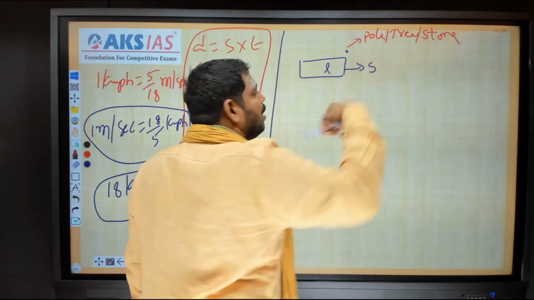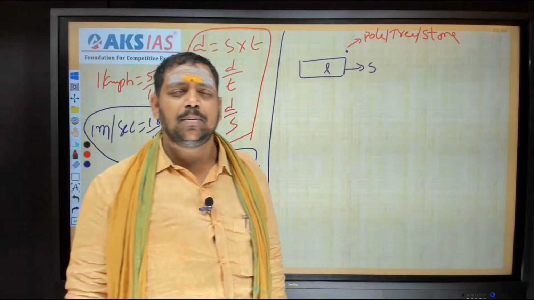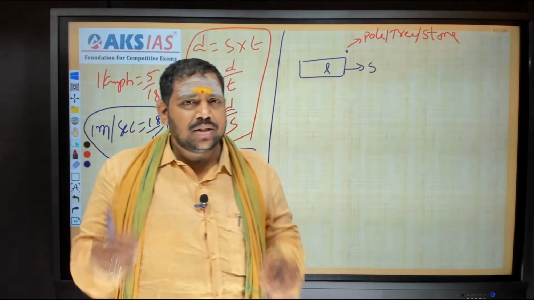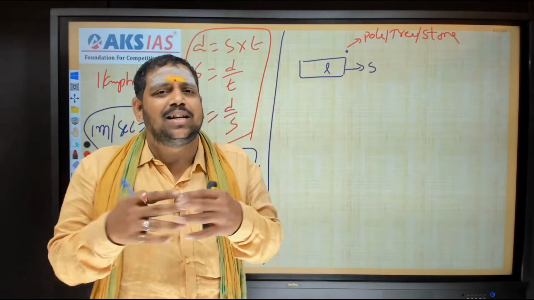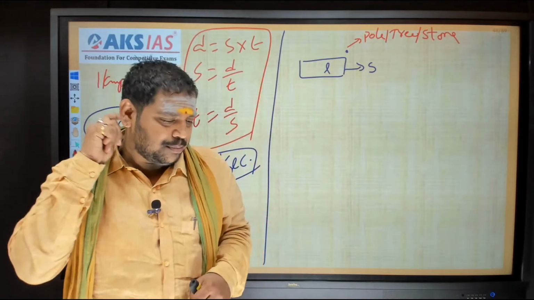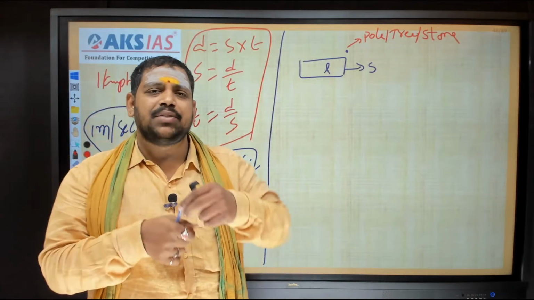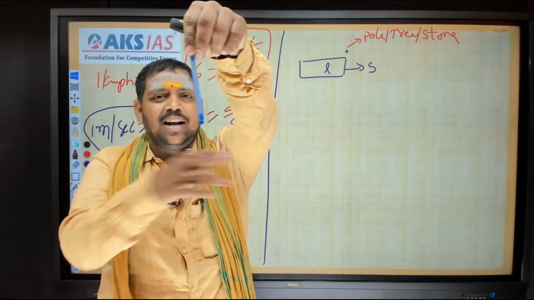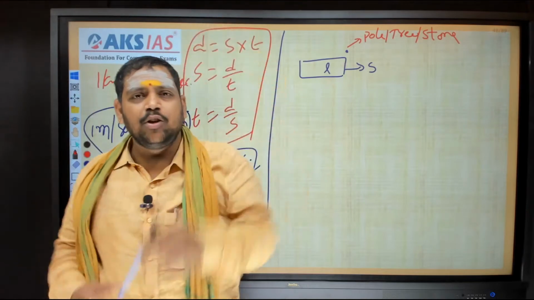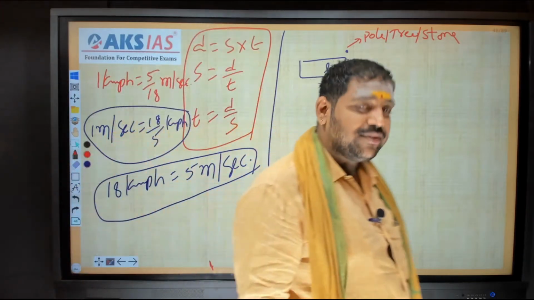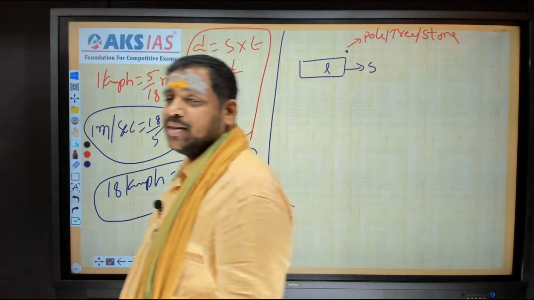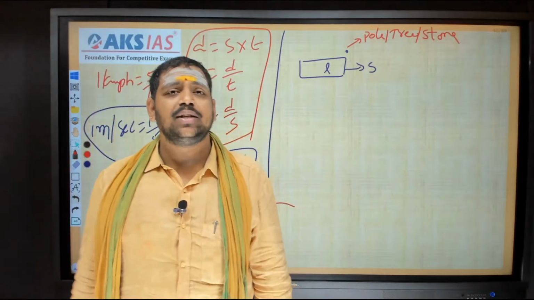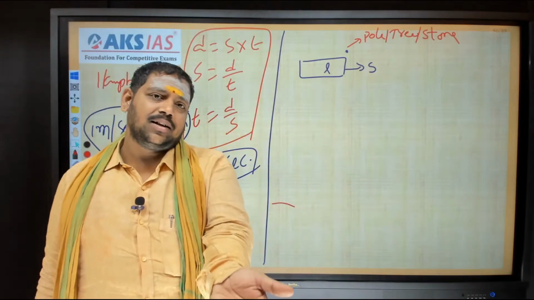Are a pole and a man the same or different? Some people will say the same, because the pole's length is negligible and the person's length is negligible. But there is some difference: a pole will never move. If I fix it like this, it will be a fixed one. It will never move to the left or right or front or back. But a human being sometimes goes this way, sometimes that way. If you go for the movies, Rajnikanth will walk in the dances, right?